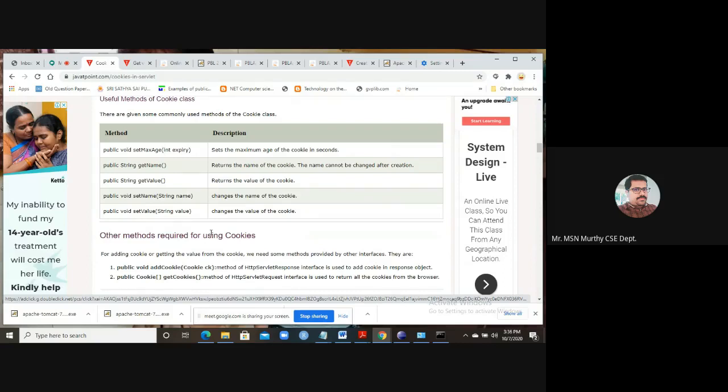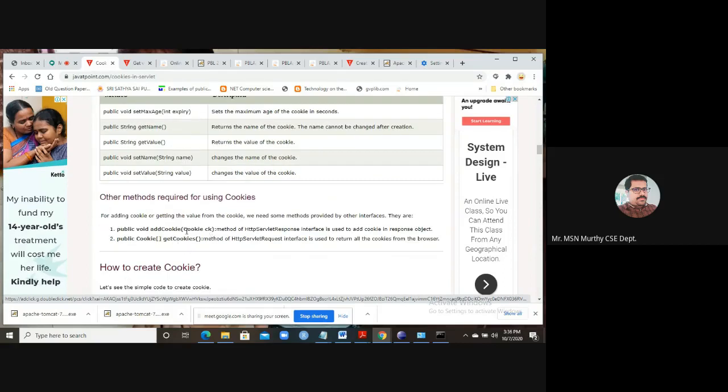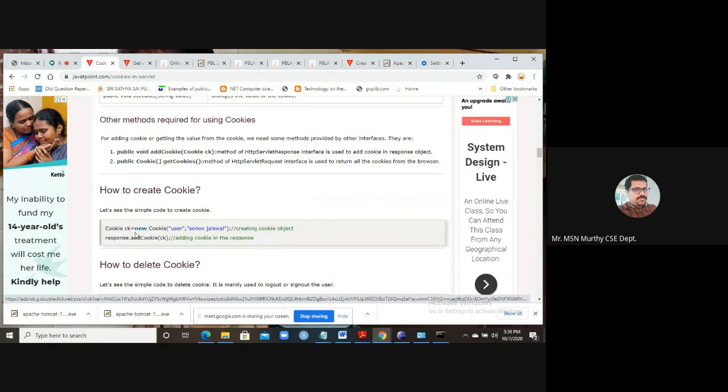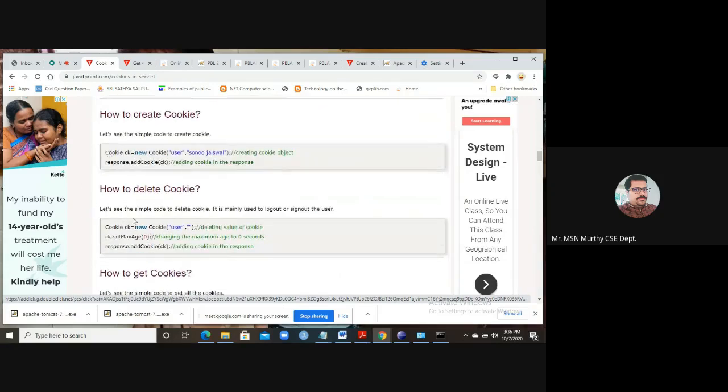We can add cookies also as an object. We can send the object. So this is how we generally create and delete cookies. Cookie, capital C, Cookie ck equal to new Cookie. So some name we are creating, some value, user. This cookie we are adding in the response: response.addCookie(ck).